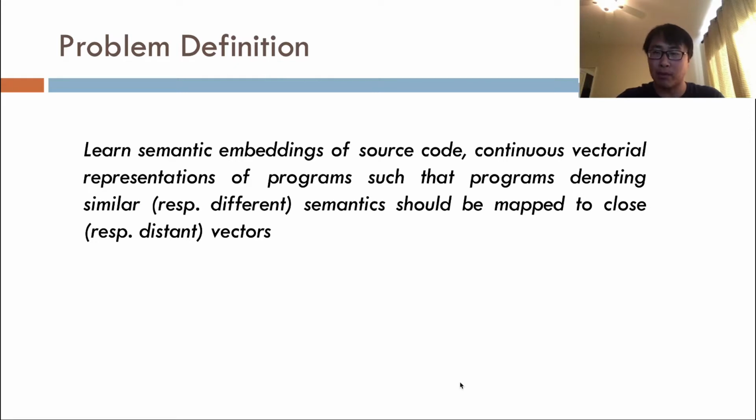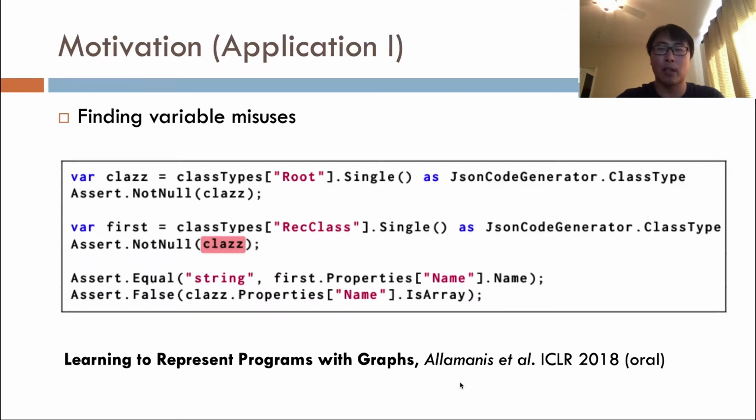This problem has been very well motivated, as we see many interesting works that have been published in this field recently. To give a couple of examples, MSR Cambridge folks defined a new class of bugs called variable misuse, for which GGNN, one kind of graph model, has shown a lot of potential. In this case, the class variable that is highlighted is misused. Instead, variable first should have been used.